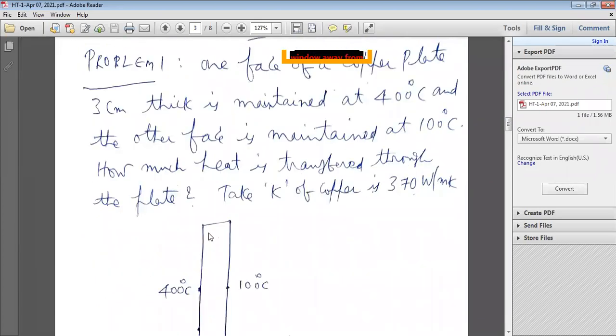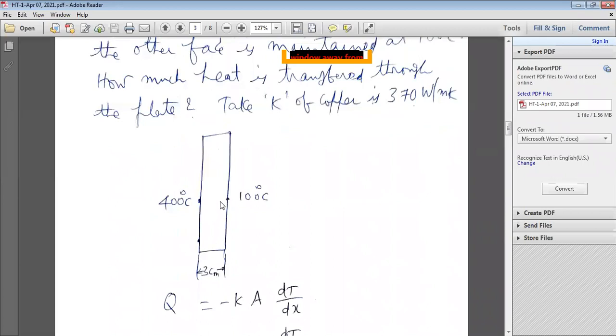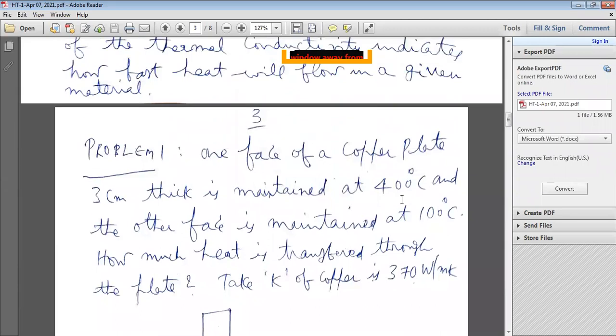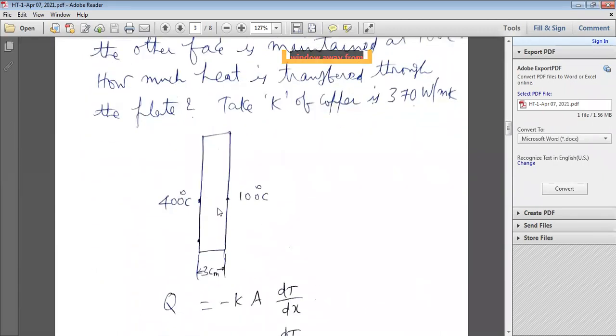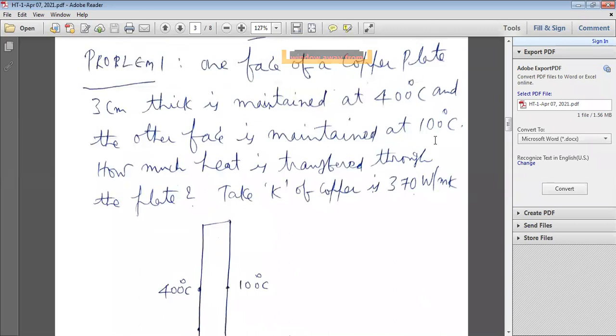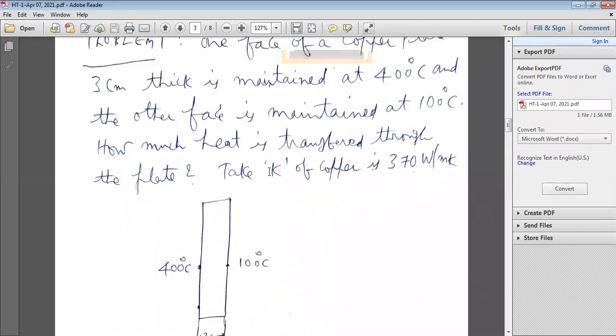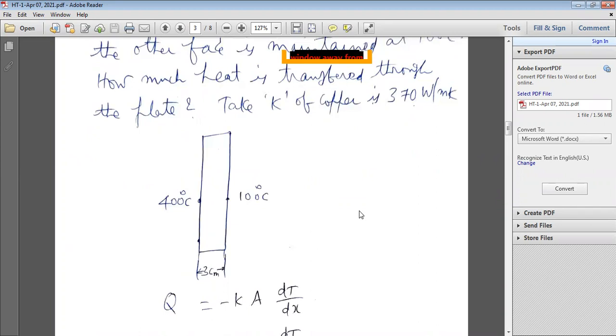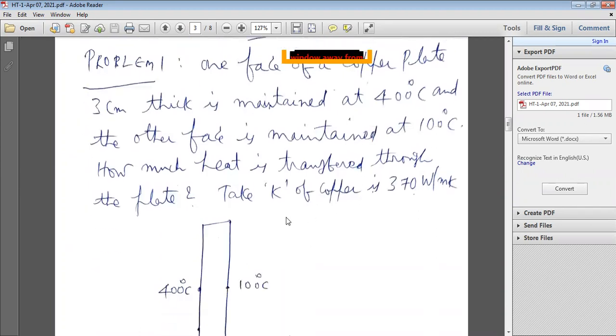One face of a copper plate. You take this as a copper plate, material copper plate. One face of a copper plate is at 400 degrees centigrade. The other face is maintained at 100 degrees centigrade. How much heat is transferred through the plate? Take thermal conductivity K of copper as 370 watts per meter Kelvin.